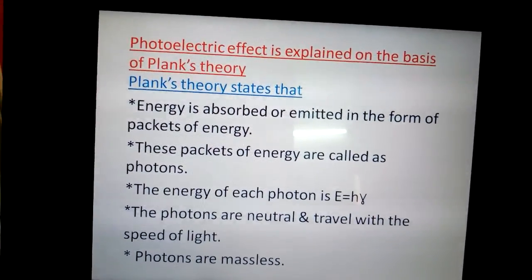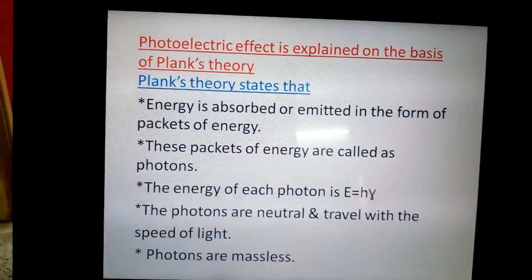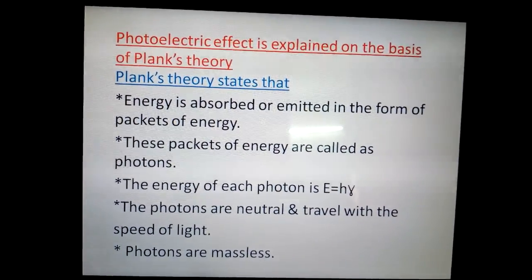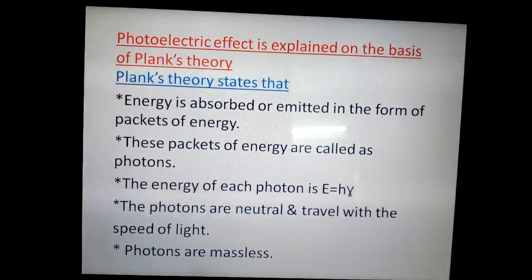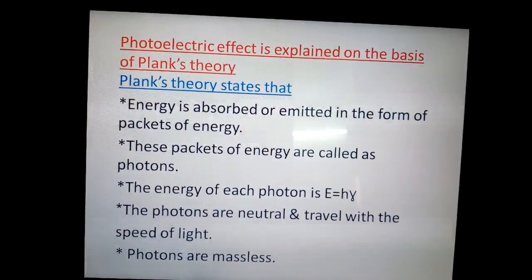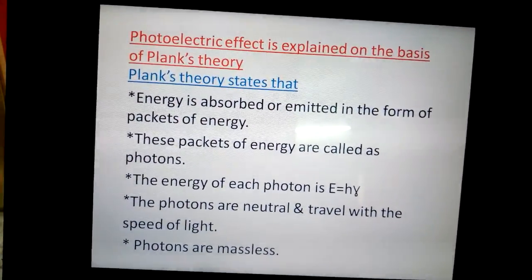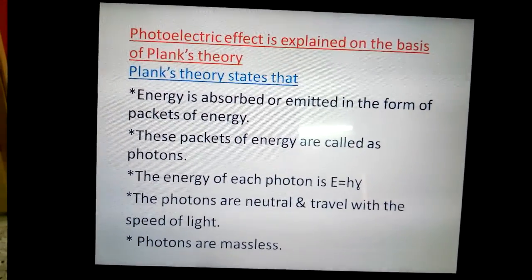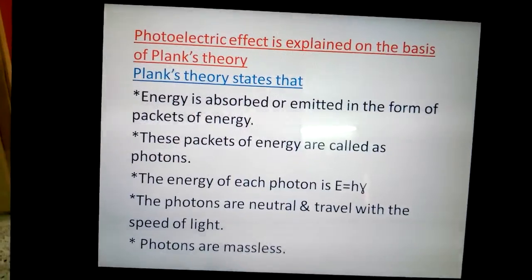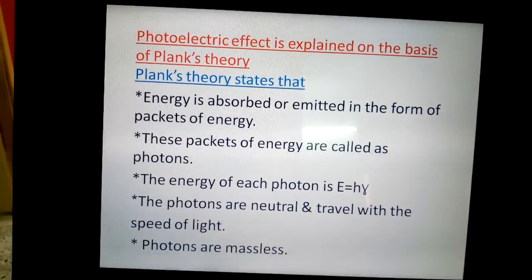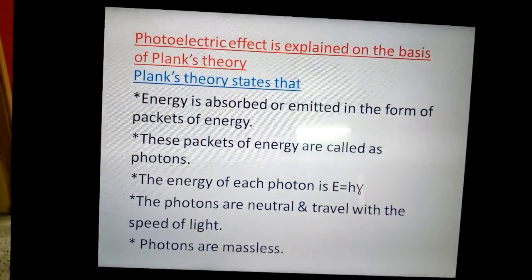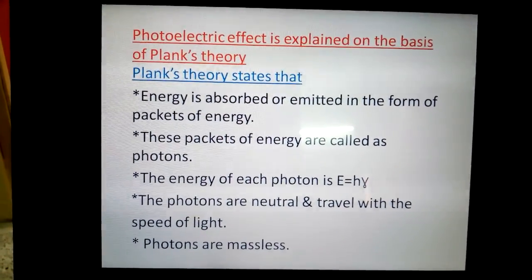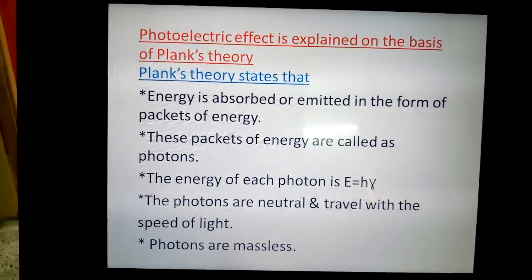Now, the energy of these packets is directly proportional to the frequency of incident radiation, and therefore E, the energy of the photon, is equal to h, which is the constant of proportionality, into nu. So, energy of each packet E is equal to h nu. These photons are neutral and they travel with the velocity of light, and these photons are massless. So, these were the assumptions made by scientist Planck.